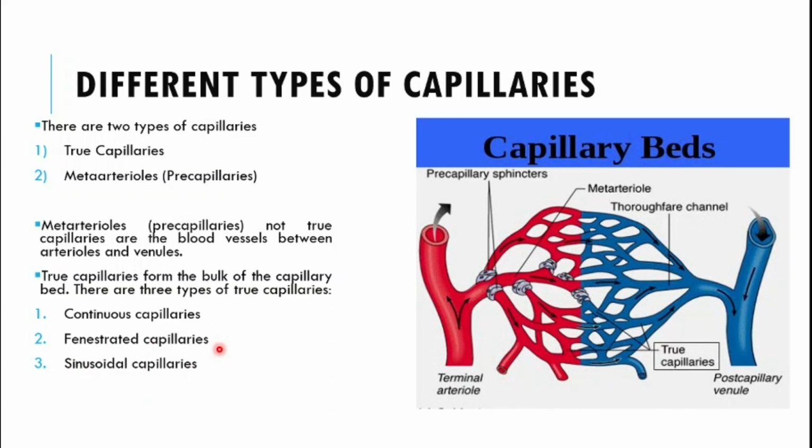We are not going into the detail of these types of the true capillaries. So this is the difference between the meta-arterioles and the true capillaries. Both of these blood vessels are present in the capillary bed, but the difference is in their structure.